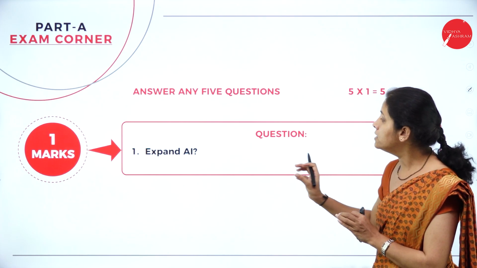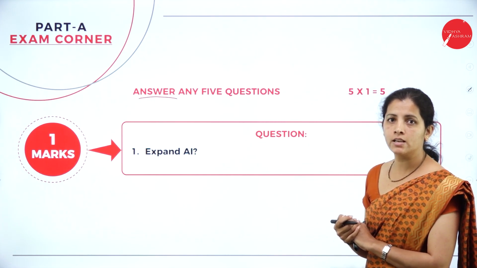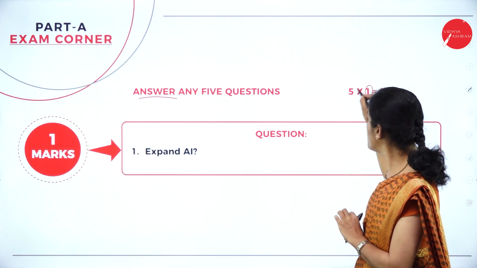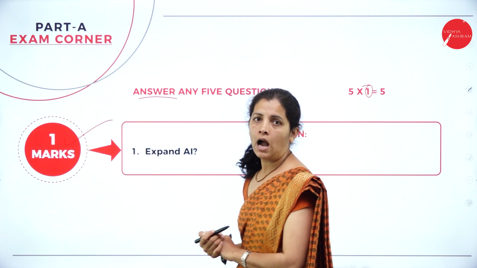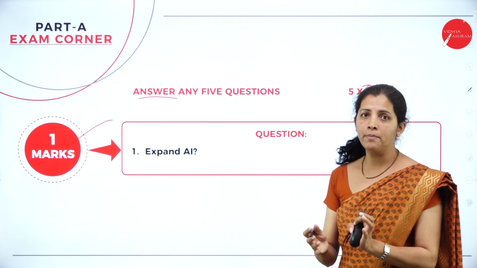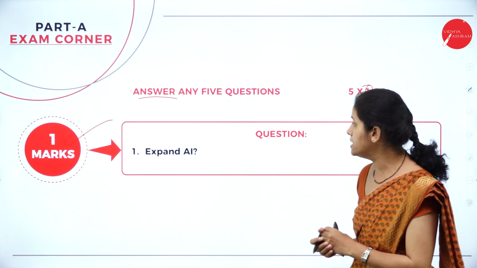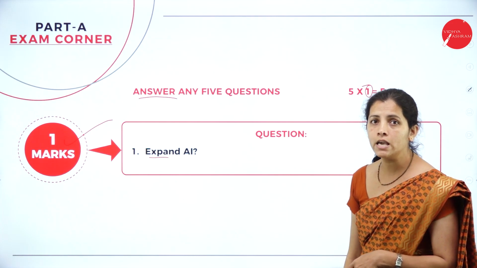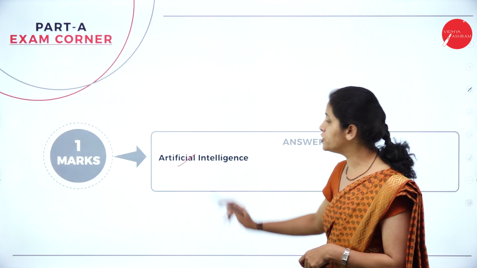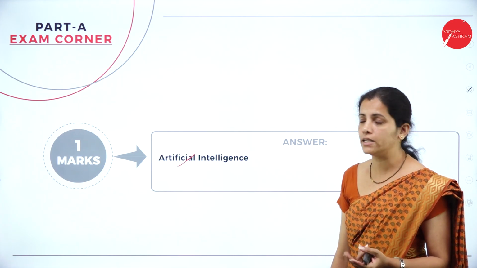So, dear student, see here. Answer any 5 questions, and each question carries how many marks? 1 mark. And to score 5 marks in part A, it is very, very easy. See here, expand AI. So, what is AI here? That's nothing but the artificial intelligence. See, 1 mark, it is very easy to get.